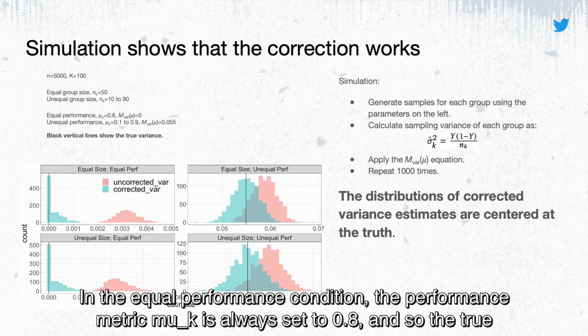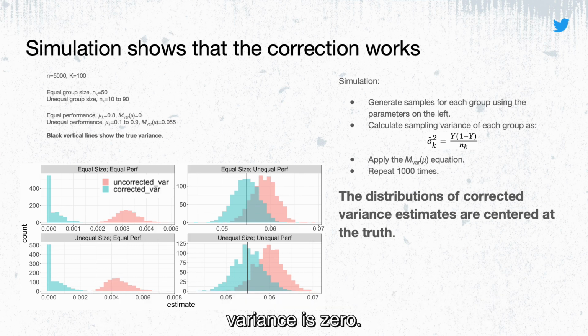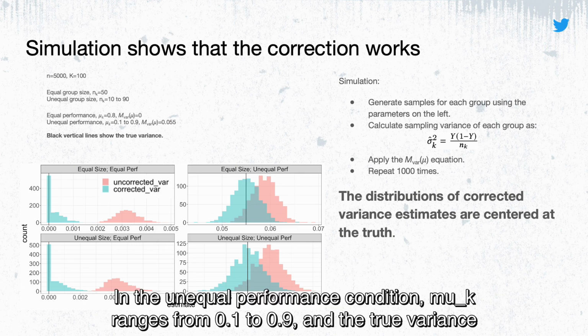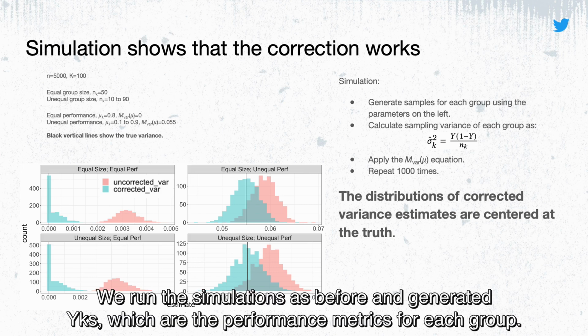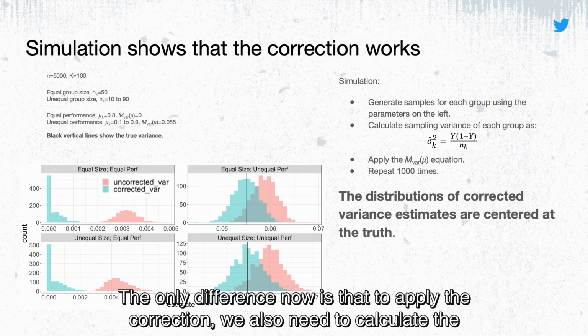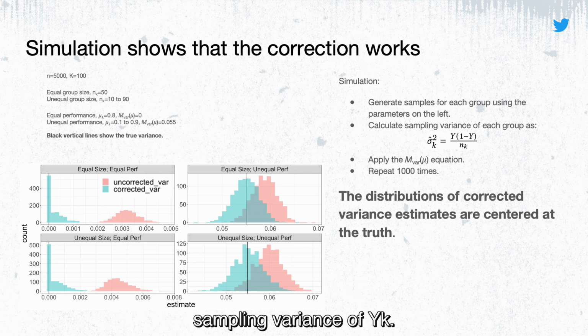In the equal performance condition, the performance metric mu k is always set to 0.8, so the true variance is 0. In the unequal performance condition, mu k ranges from 0.1 to 0.9, and the true variance is 0.055. We ran the simulations as before and generated YKs, which are the performance metrics for each group. The only difference now is that to apply the correction, we also need to calculate the sampling variance of YK.